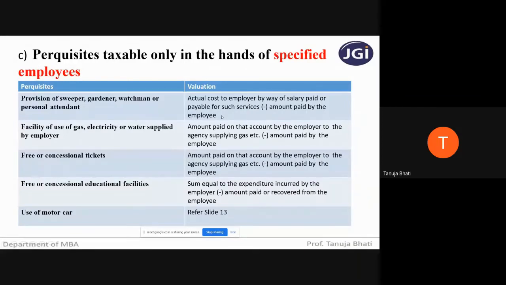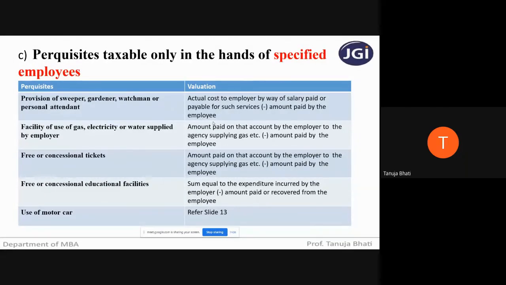This minus the amount paid by the employee will come only when there is a concessional rate charged by the employer to the specified employee. If not, then it will not come. So if any sweeper, gardener, watchman, or personal attendant is given by the employer to the specified employee, obviously the employer is going to pay them a salary. So whatever actual monthly charges or salary is paid by the employer to such persons,